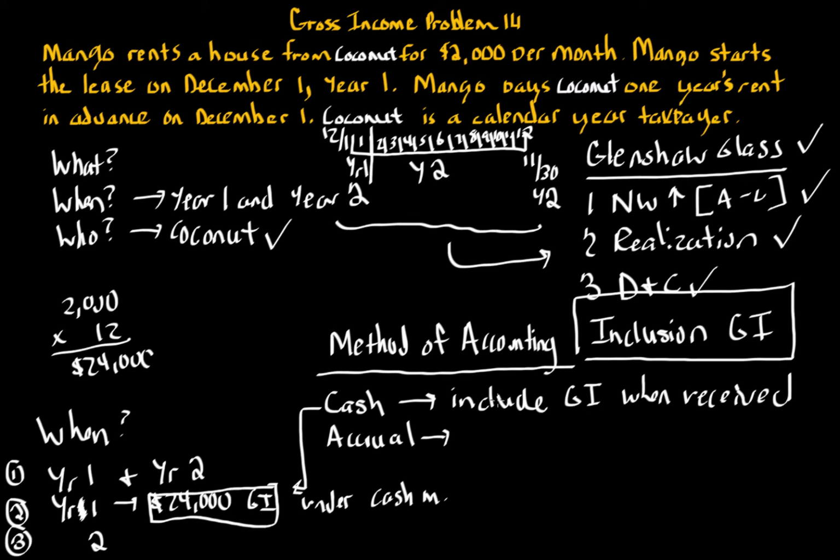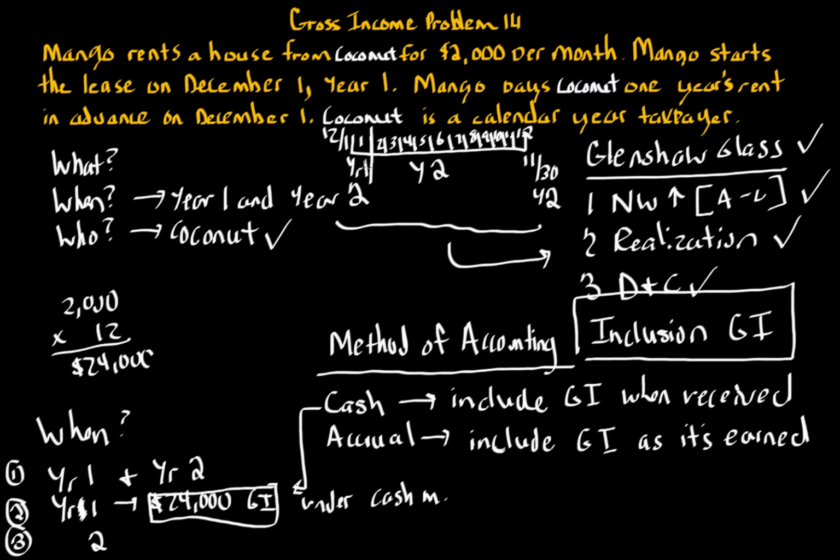The accrual method is similar to the accrual method in accounting with some limitations and some special rules, but the accrual method, as a general rule, includes gross income of inflows as it's earned. And the idea here is Coconut doesn't earn this income from a financial standpoint until it's actually performed, until Coconut actually makes this property available for rent to Mango. So you would earn on a monthly basis as you go. So this is under financial accounting accrual.